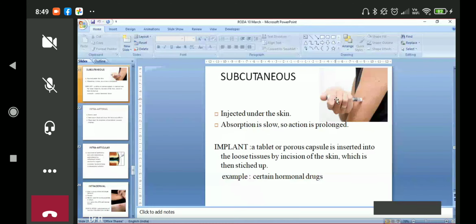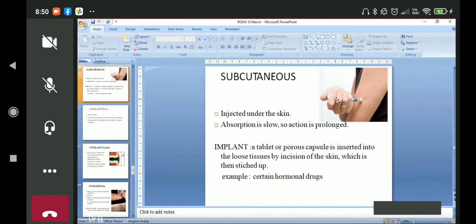If we give something intraperitoneally, which is not practiced much because chances of infections are there, but in peritoneal dialysis, we use the peritoneum because it has a very large surface area equivalent to the skin. So drugs are absorbed very fast. So if we see, we can equate intravenous and intraperitoneal almost equal, but IV is more than intraperitoneal, and then intramuscular, and then subcutaneous, if we take the things in this way.